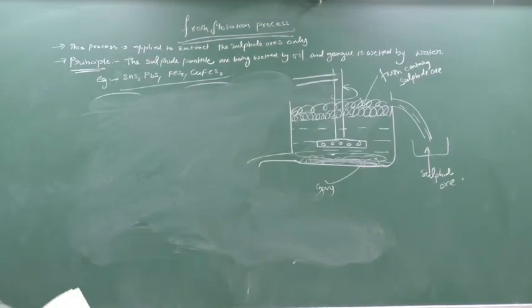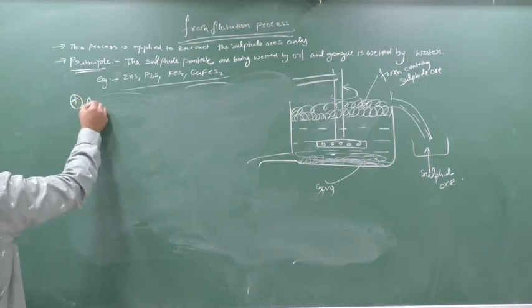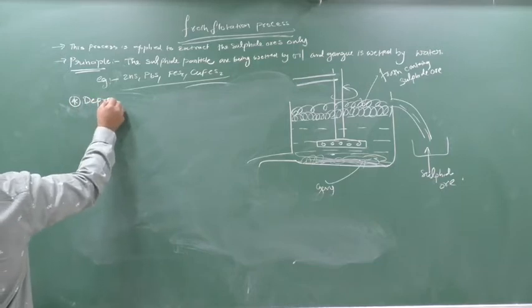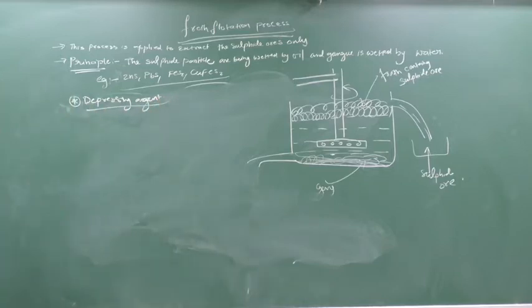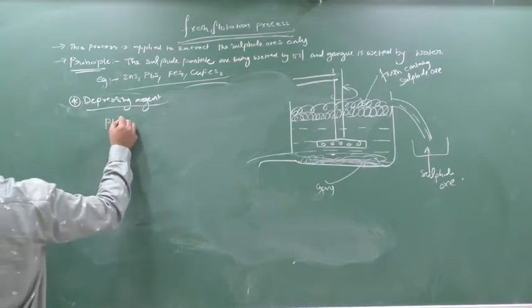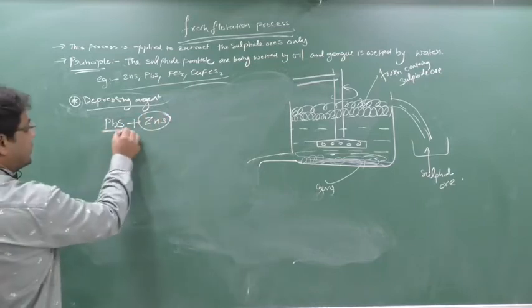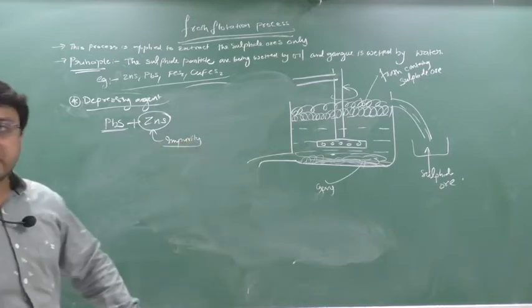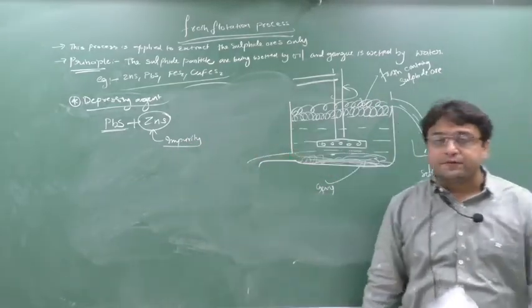Sometimes I am going to discuss activators and depressing agents. First I am discussing depressing agents. As the name indicates, depress. A depressing agent means something that suppresses another substance. So what are depressing agents? Suppose I am using one ore, galena, that is PbS. With this PbS I have the impurity ZnS. So this is my ore and this is my impurity. Sometimes the sulfide ore also contains certain impurities. So this galena, PbS, has impurities of ZnS.